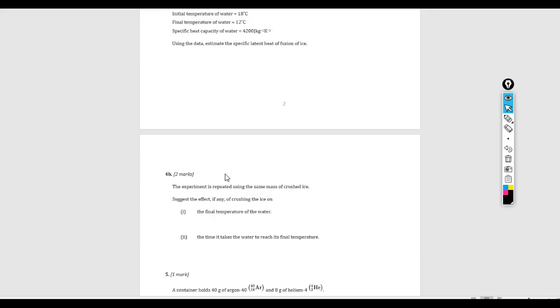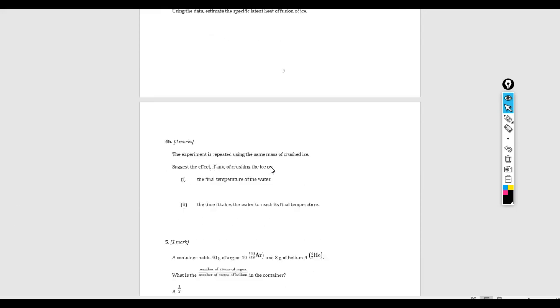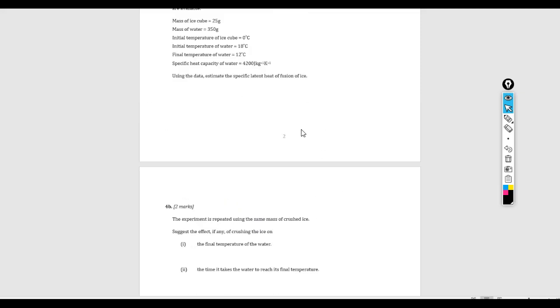Okay, moving on, 4b. The experiment is repeated using the same mass of crushed ice. Suggest the effect, if any, of crushing the ice on 1, the final temperature of the water, and 2, the time it takes the water to reach its final temperature. So, the form of the ice, whether it's crushed or cubed or whatnot, has no effect on the final temperature of the water. The reason for that is, if you think back to the calculation we just did, we're doing it in terms of heat and energy, and the shape of the object doesn't really change any of that, right? It really just depends on mass, no matter how that mass is distributed.